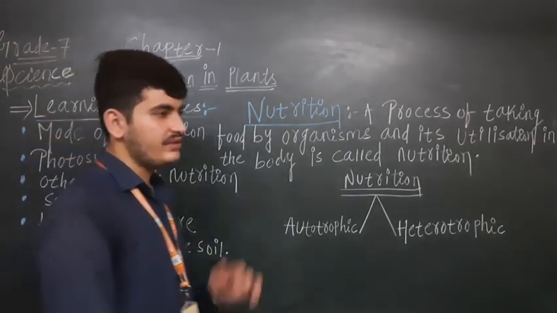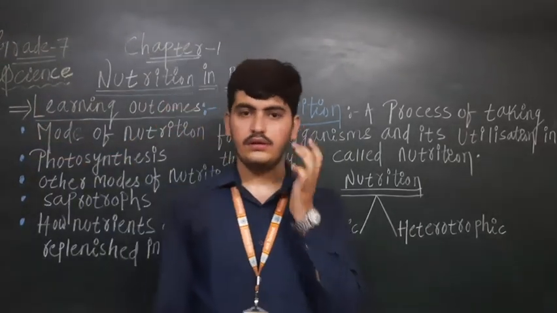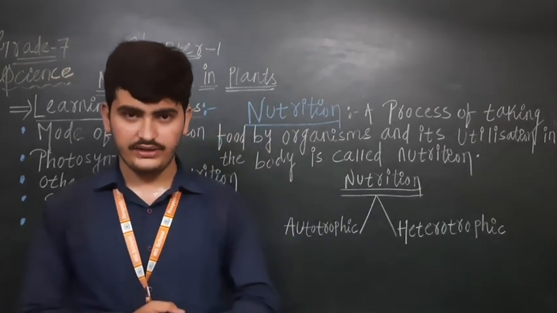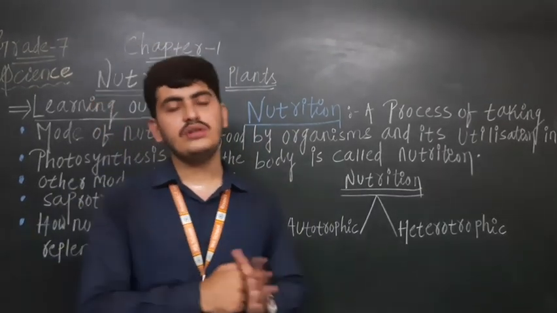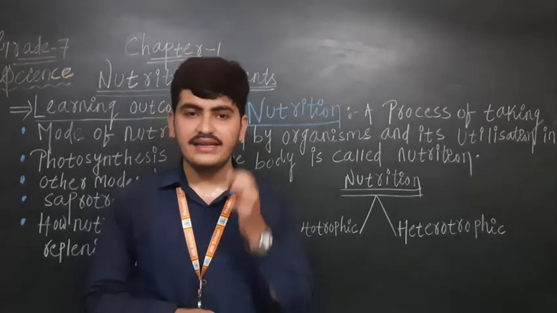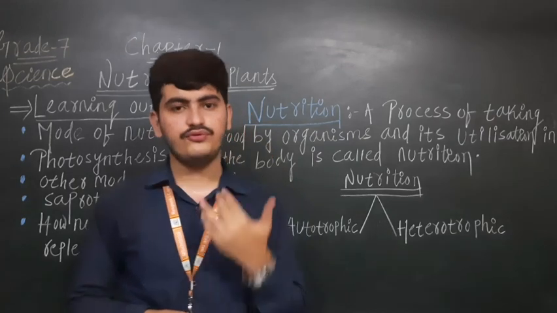In class 6, you learned that all living organisms require food. Now which components are included in the food? If I am eating food, what will I get from it?